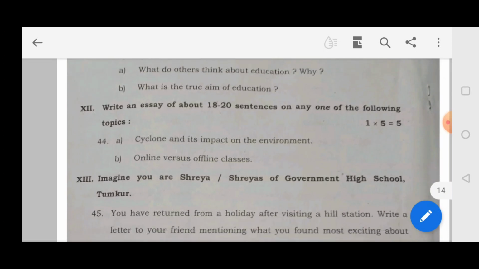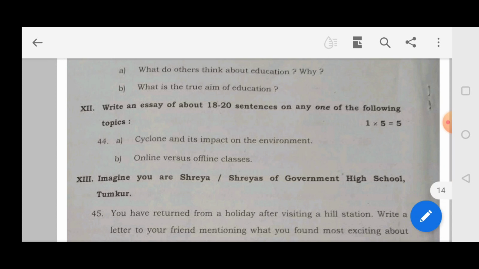And the next question. Write an essay of about 8 to 10 sentences on any one of the following topics. You have to write an essay on any one of the topics. The question carries 5 marks. So here the topics are cyclone and its impact on the environment, and online versus offline classes. Both the topics are very easy.